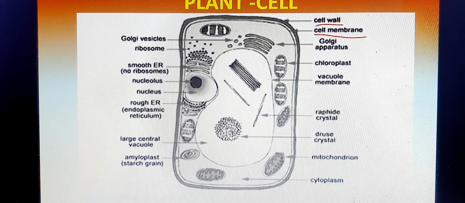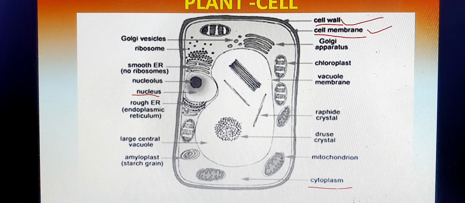So the outer part is the cell membrane. Then it also has a nucleus, which is the basic unit of life. Without that, the animal cell or plant cell cannot do its work. So we have the cell membrane, cell wall, nucleus, and then, as usual, cytoplasm, which is the basic part.